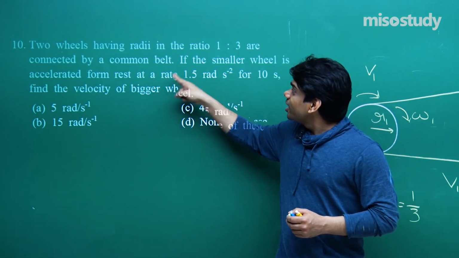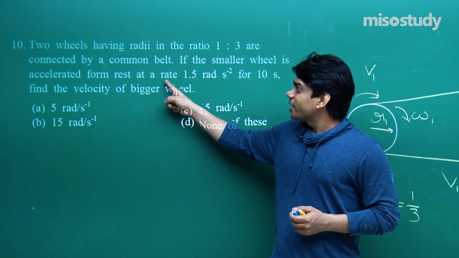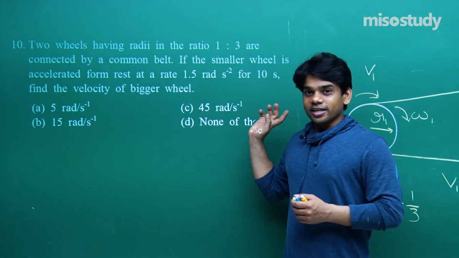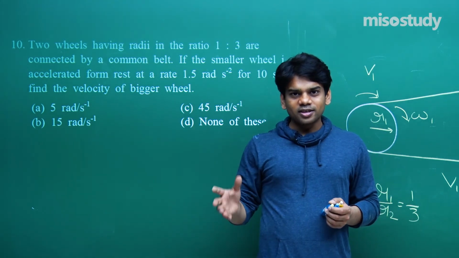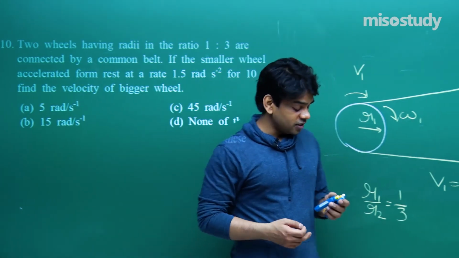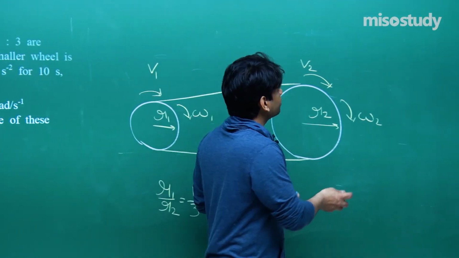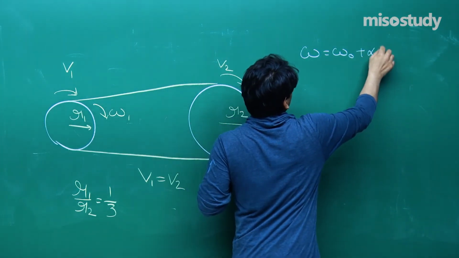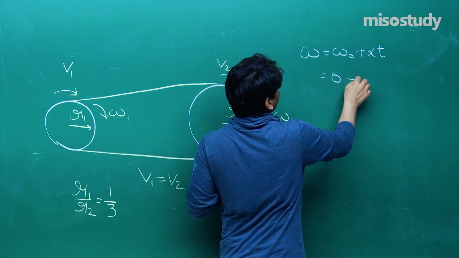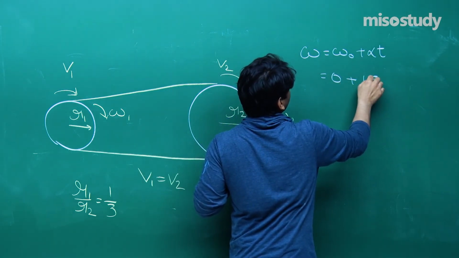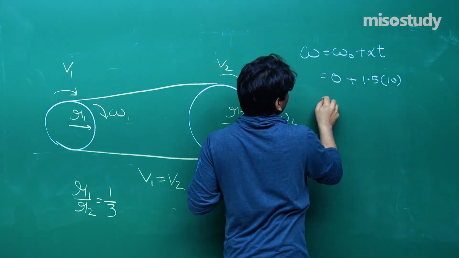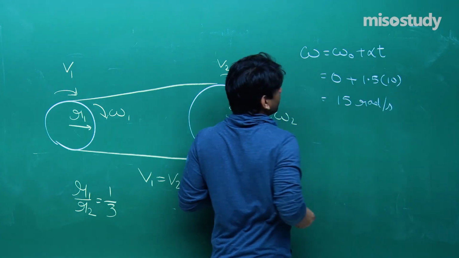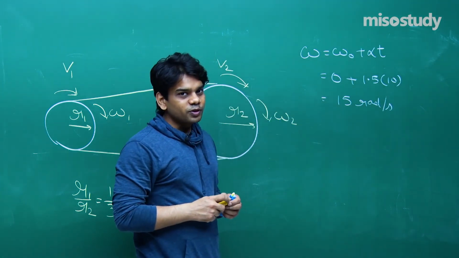Now if the smaller wheel is accelerated from rest at a rate of 1.5 radian per square second for 10 seconds, can we comment on what angular velocity it is going to reach after 10 seconds? So if I write omega is equal to omega naught plus alpha t, omega naught is 0, alpha is 1.5, multiply with 10, you are going to get 15 radian per second. 15 radian per second is the angular velocity of the smaller wheel.